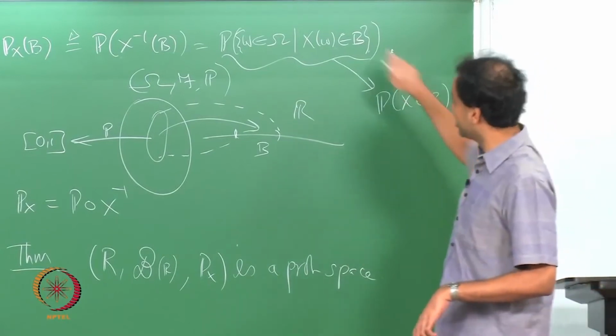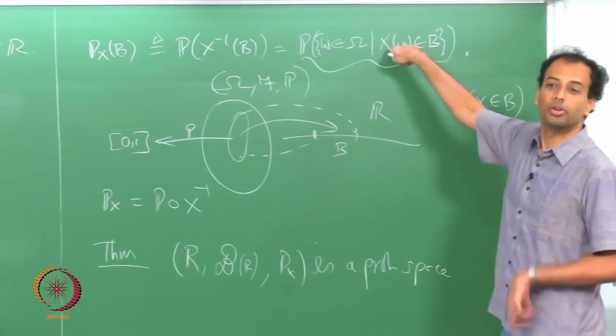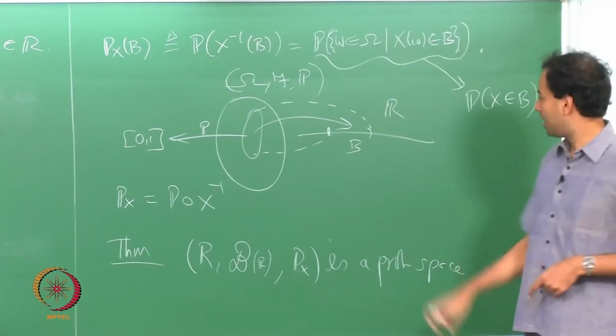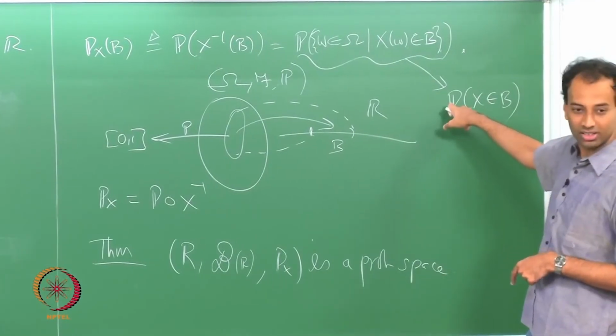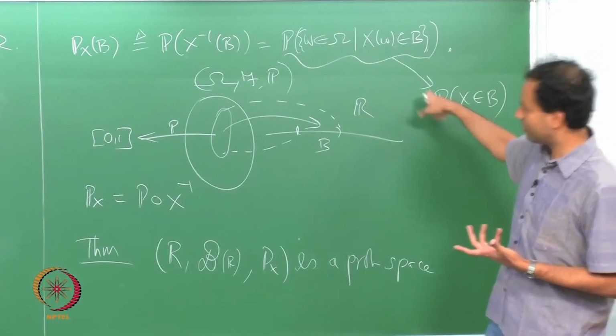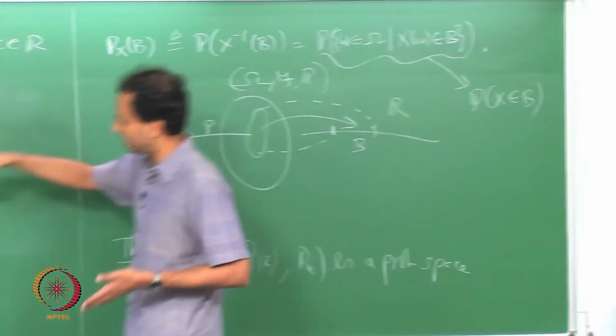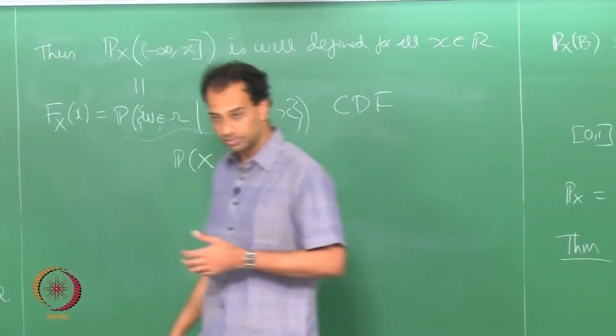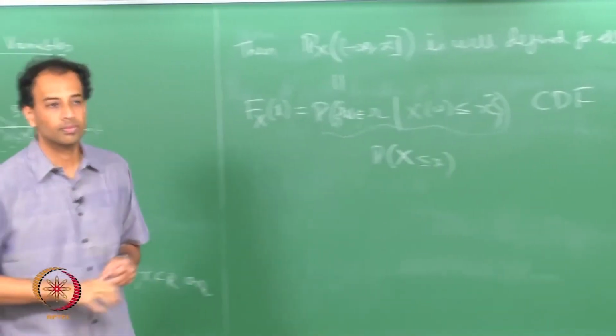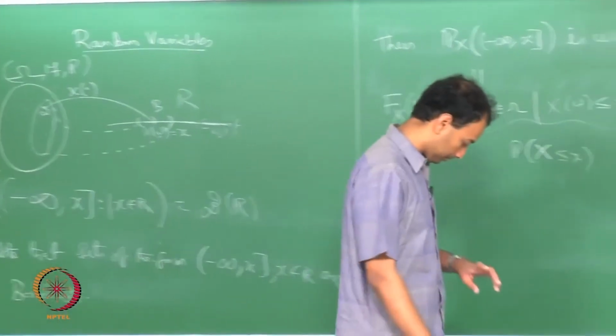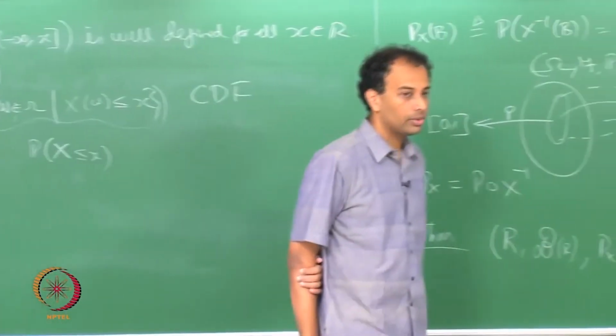When I write this again I mean this probability of omega for which X of omega is in B, after all P is only defined on subsets of omega, right. So, when I write this I mean this, and similarly when I write that I mean that, okay. Any questions?